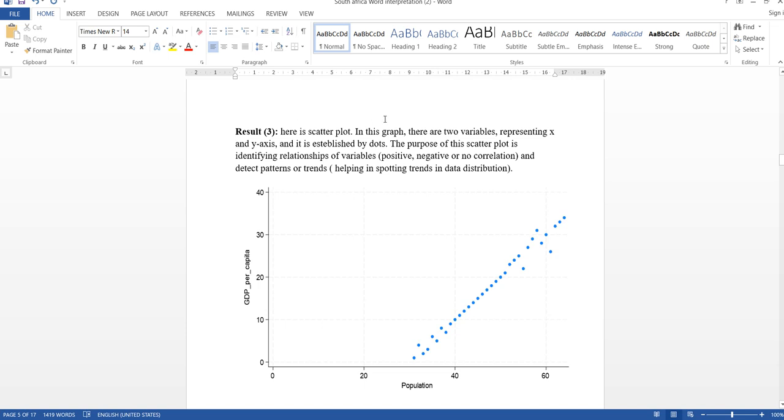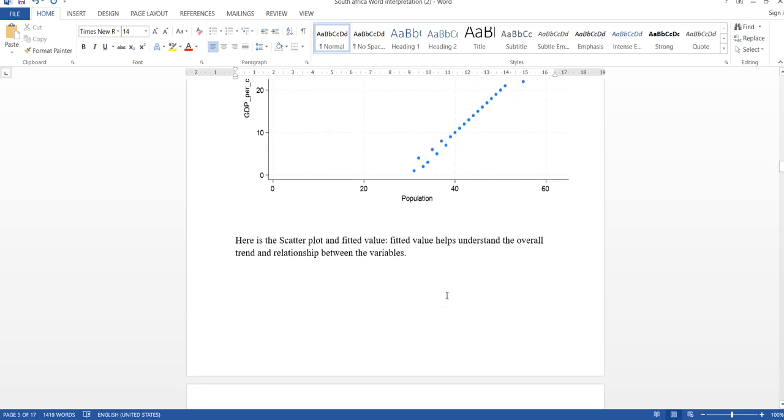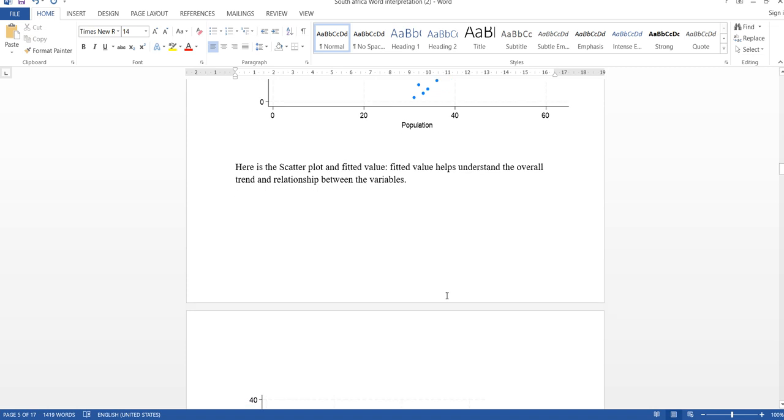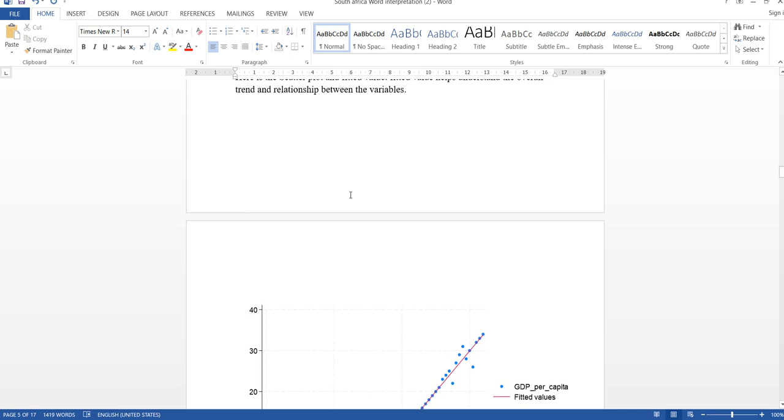Here is a scatter plot. In this graph, there are two variables representing the x and y axis, and it is established by dots. As you can see, many dots. So the purpose of this scatter plot is identifying relationships between variables, like positive, negative, or no correlation at all, and detecting patterns or trends, helping in spotting trends in data distribution. So here is the scatter plot and fitted value. Fitted value helps us see the overall trend and relationship between the variables.